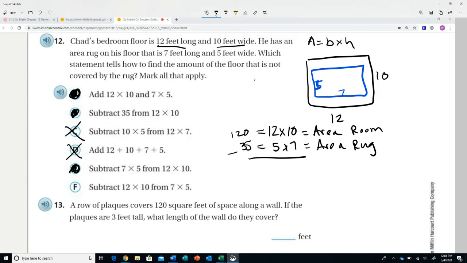Subtract 12 times 10 from 7 times 5. See how they mixed it up? This is in fact incorrect because you're taking a much larger number from a smaller number. So there you go. Good question. I like it. Makes you think.